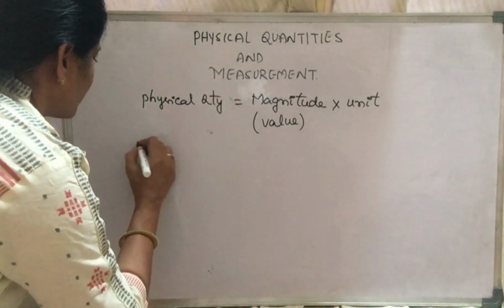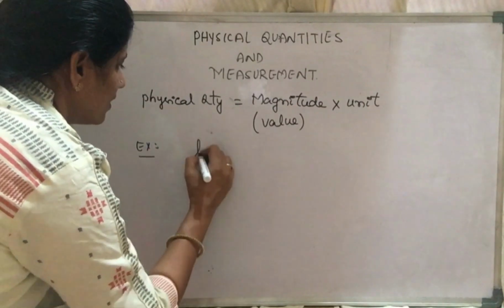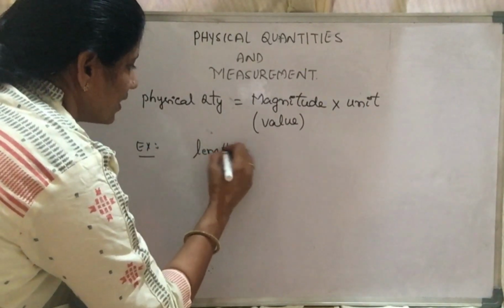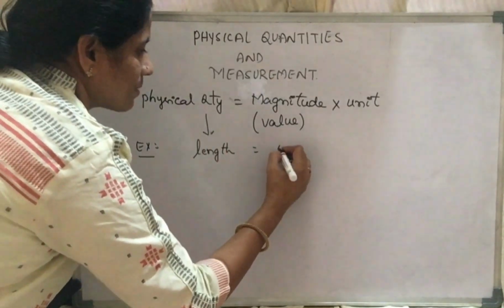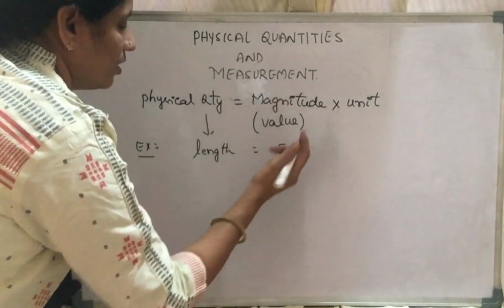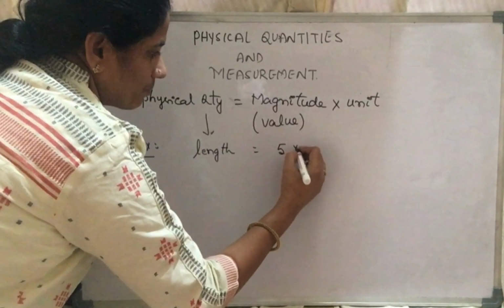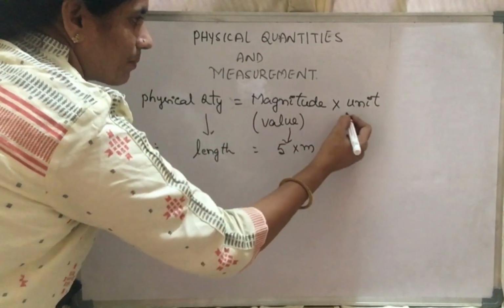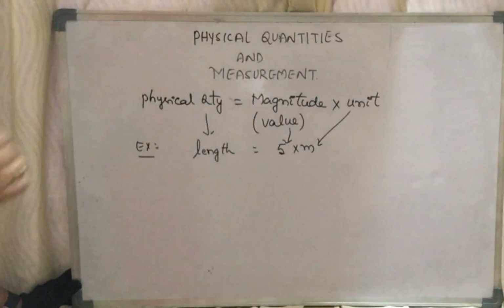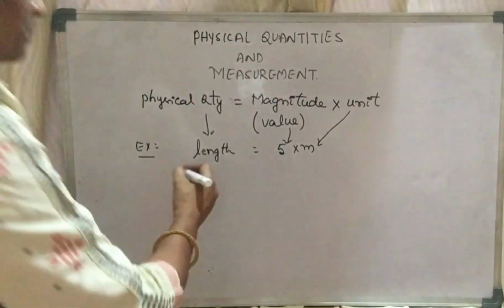Let me give you a simple example. Suppose length. Here the length is a physical quantity. Let us imagine the length of a scale is 5 multiplied by meter. So 5 is the magnitude and unit is meter. So this is how we express.